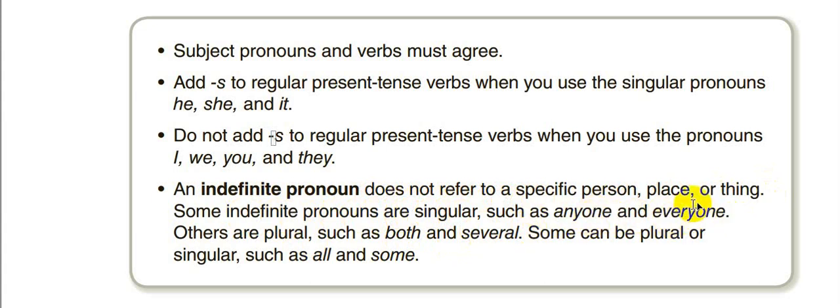We don't say everyone swim, sorry, everyone swims, because everyone is considered a singular pronoun. Others are plural, such as both and several. Some can be plural or singular, such as all and some, and we'll explain this in detail.